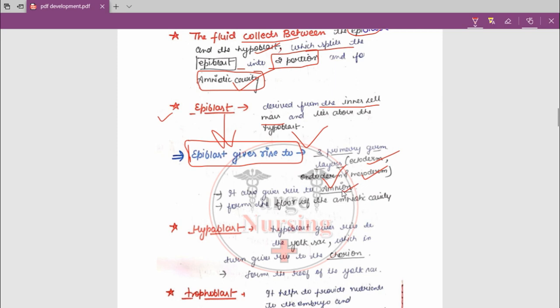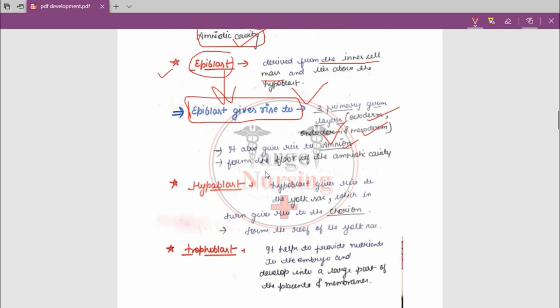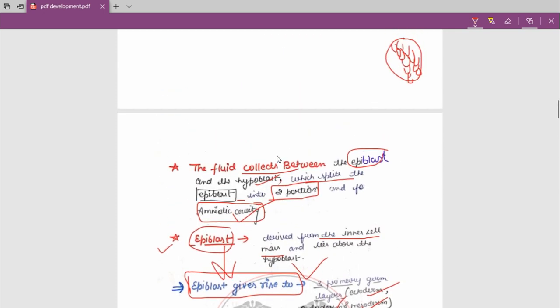The epiblast also provides the amnion, okay, and forms the floor of the amniotic cavity. As we can see here, fluid starts collecting between the epiblast and hypoblast, which splits the epiblast into two portions, and the space between these two portions will form the amniotic cavity.